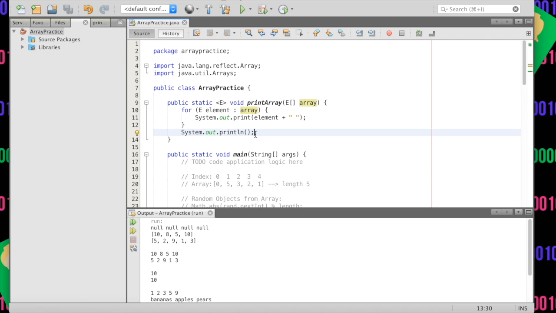What if you don't want just anything inside of your function? Like here we say any type of E, we don't really care what E is, but just make sure that it's an E type in the array. What if we want to say certain conditions for E, like E has to have a toString method, or E has to have certain types of methods like a max method or a sequencing method or whatever it is. We can actually do this with our generics. And so that's kind of like interfaces. It's a more specific way of doing generics.